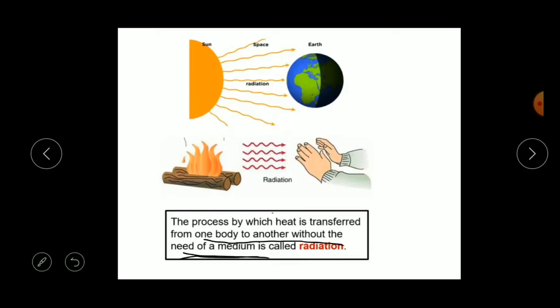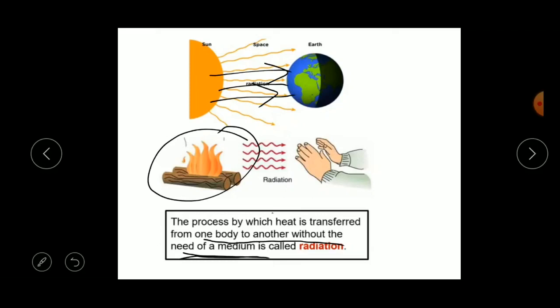The heat from the sun reaches us as radiation. And one more, all hot bodies radiate heat to their surroundings.